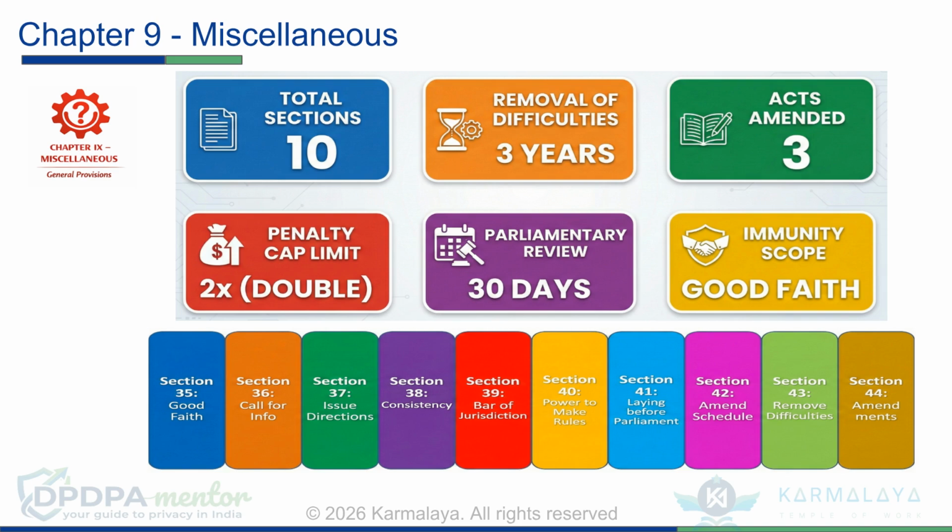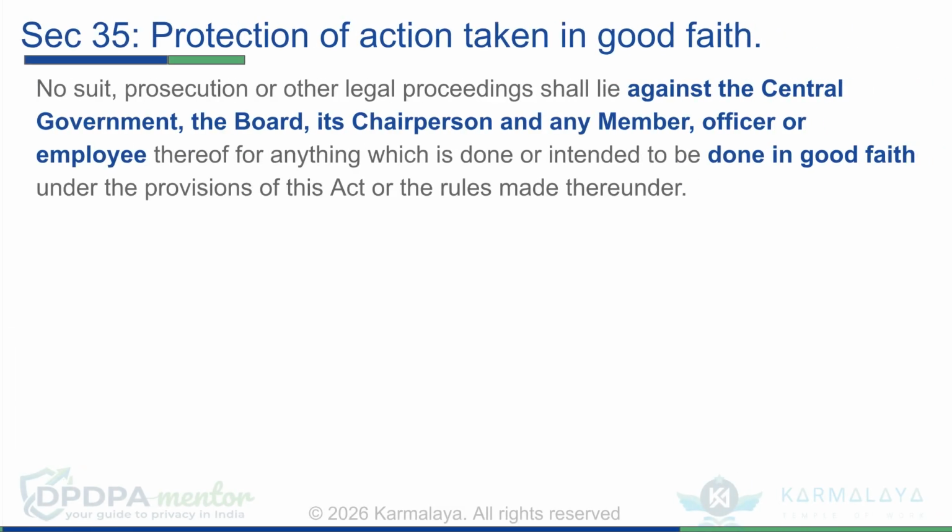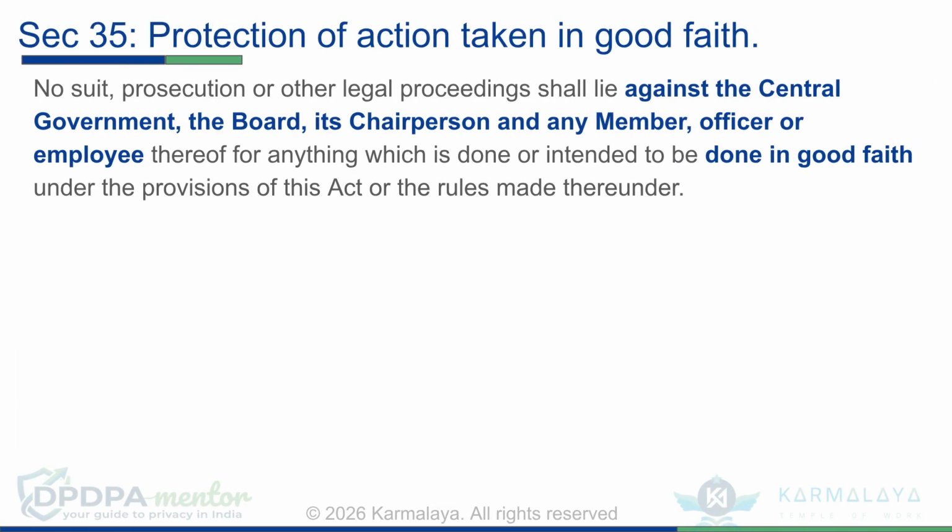Key provisions cover protection in good faith, consistency with other laws, power to make rules, and laying of rules before Parliament. The penalty cap limit is set at double the maximum penalty prescribed in the schedule. Section 35 is regarding protection of action taken in good faith. As per the section, no legal proceedings can be brought against the central government, the board, its chairperson, or any member or employee for actions done in good faith under the Act or its rules.